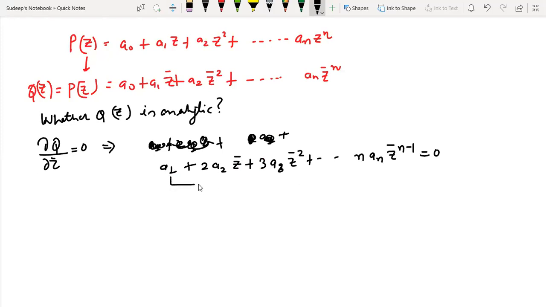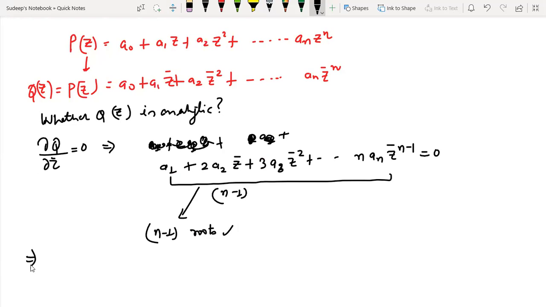Now, what is the highest degree this polynomial has? N minus 1. And from the fundamental theorem of algebra, we know that it can have N minus 1 roots only. It implies that Q is differentiable